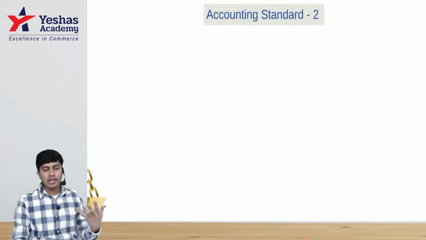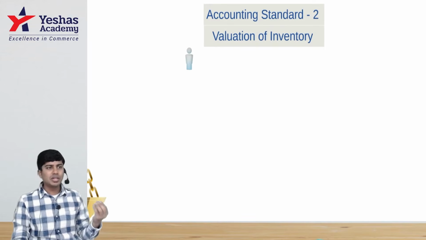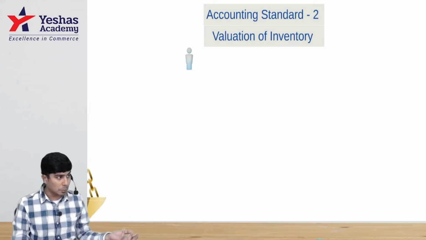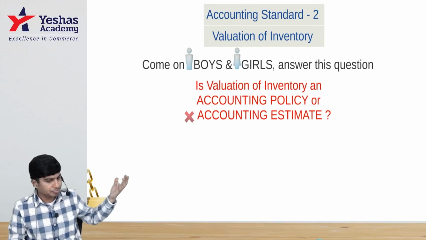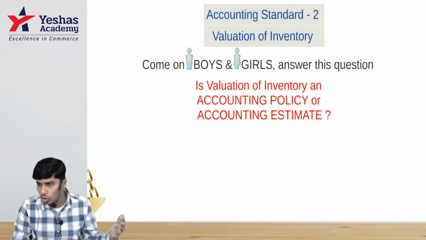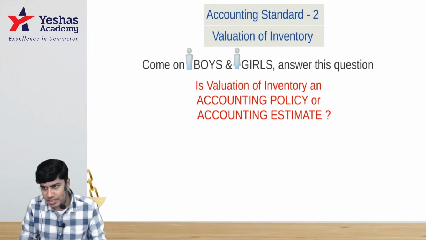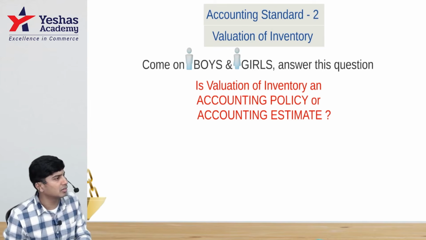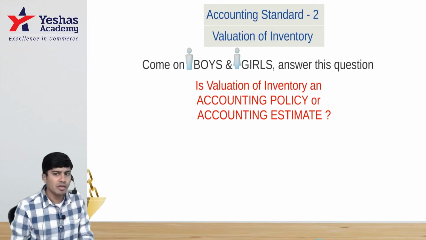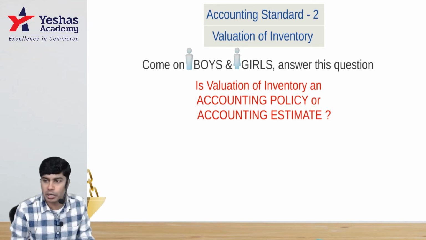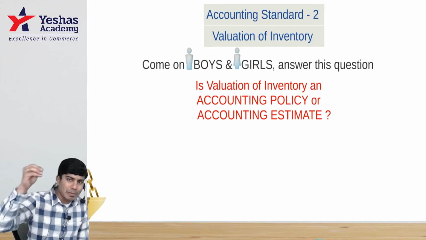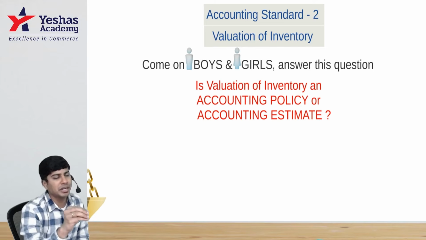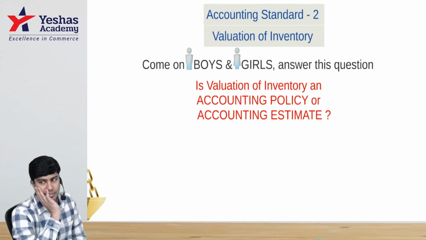Accounting Standard 2 wants us to value the inventory in a specific way. How does Accounting Standard 2 want us to value the inventory? It is an accounting policy. It will give us options. What is an accounting policy? When you're moving from point A to point B, there are multiple ways to move. Whichever you choose to follow is your policy. Similarly, in the process of accounting, there are multiple options that you will come across. Whichever option you pick to follow will become your policy. Accounting policies are the principles and methods of applying those accounting principles in preparation of financial statements.